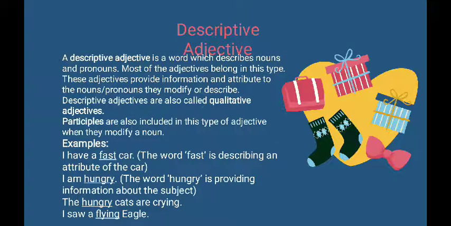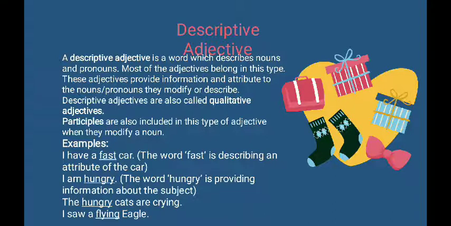is descriptive adjective. A descriptive adjective is a word which describes nouns and pronouns. Most of the adjectives belong in this type. These adjectives provide informations and attribute to the nouns or pronouns they modify or describe. Descriptive adjectives are also called qualitative adjectives. And participles are also included in this type of adjective when they modify a noun.